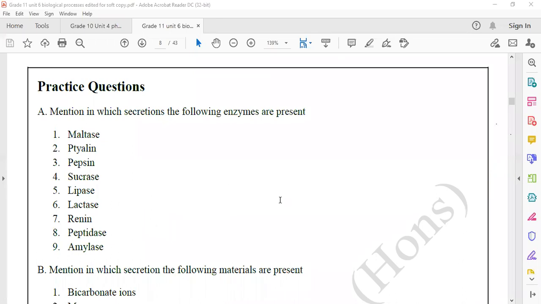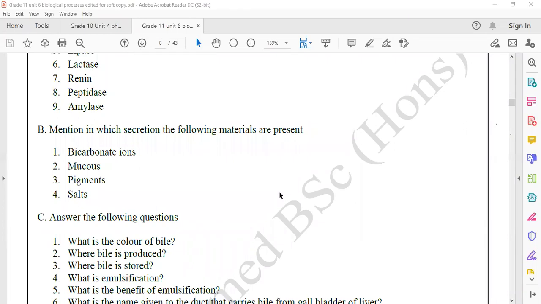Okay. Mention in which secretions the following materials are present. Check in 3 places. Bicarbonate ions, are they present in the bile?